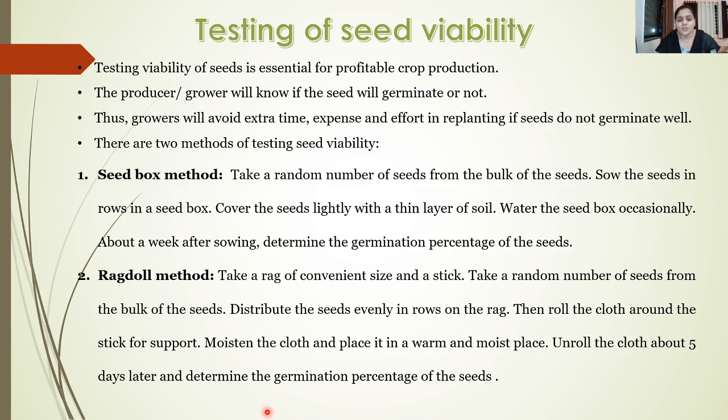This cloth is moistened and placed in a warm and moist place. After a time span of around 5 days, it is unrolled and the germination percentage of the seeds is calculated. Thus we can get the percentage of germination of the seeds, and this method is called the ragdoll method.